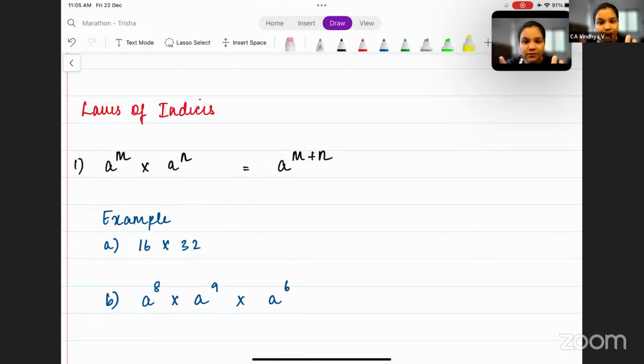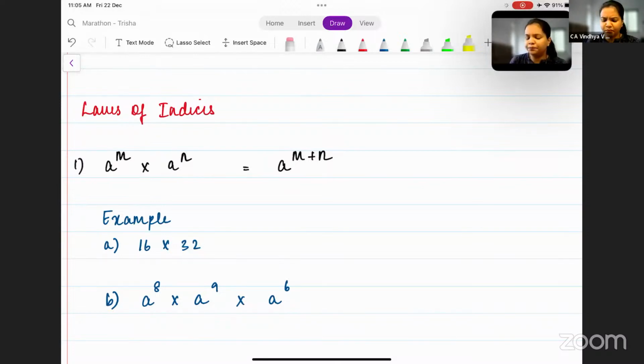Secondly, these two terms are multiplied with each other, correct? Third, if you observe, the base of the two terms are the same. That is a. So what happens here? When there are two terms which are multiplied with each other and their bases are the same, then the powers can be added. So what you get here is a to the power m plus n.